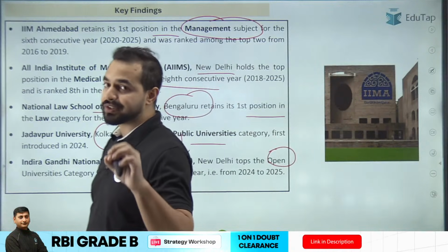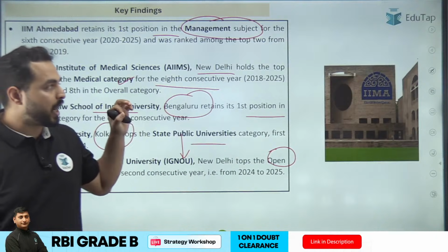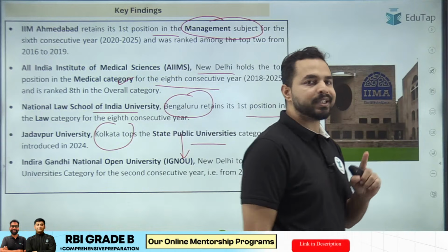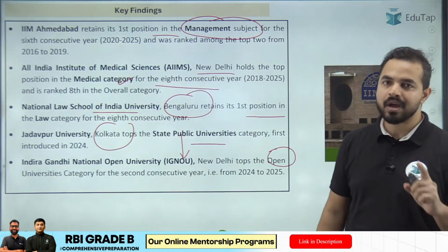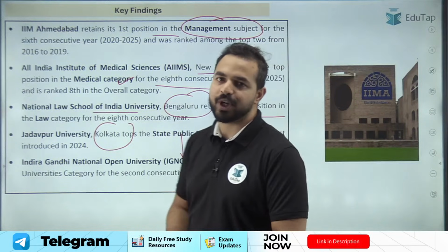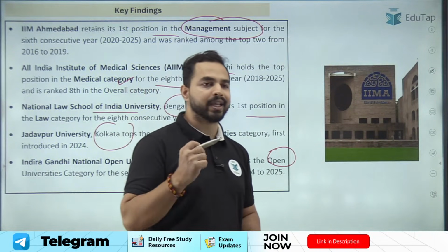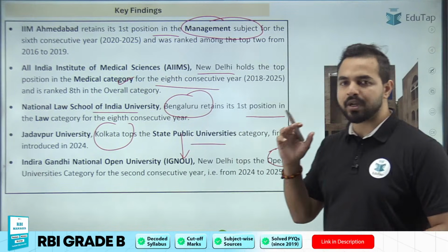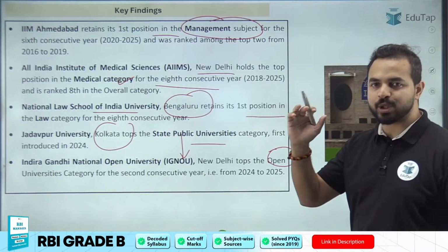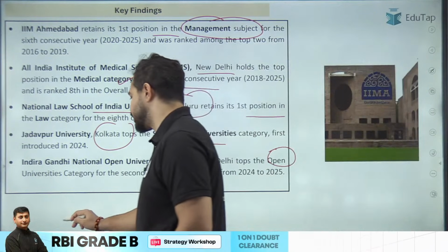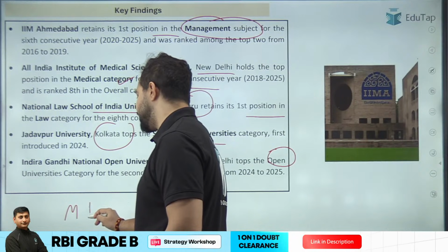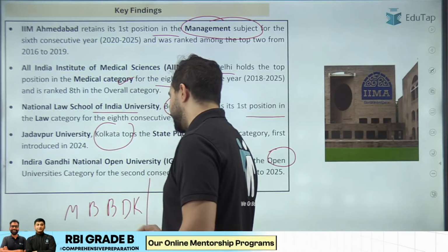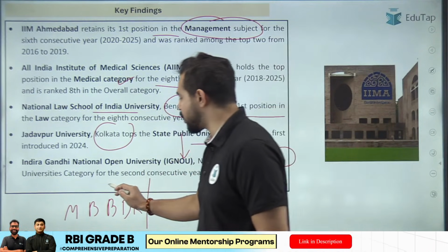Now I would be asking you all these names, and I want all of you to give me the right answer in the chat box. Okay, so the first one, please give me the top 5 performers in the overall category of India Rankings 2025. Please tell me in the chat box quickly. What is the right answer to this question? So in the overall category, which are the top 5 institutions? It's IIT Madras, IIT Bengaluru, IIT Bombay, IIT Delhi, and IIT Kanpur. Right? This is in the overall category.